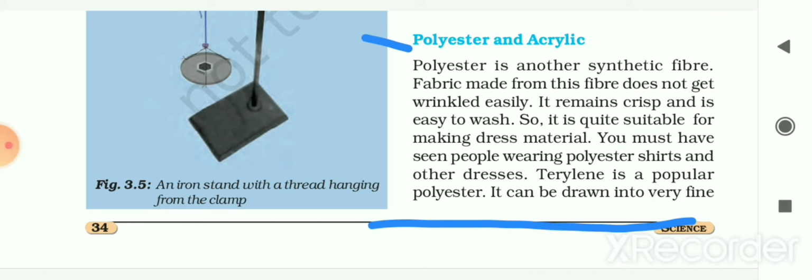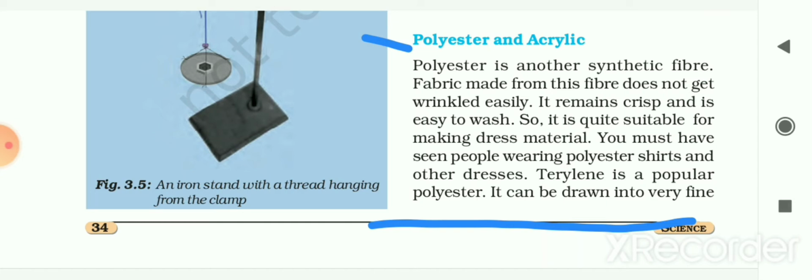So it is quite suitable for making dress materials. And you must have seen people wearing polyester shirts and other dresses because it is easy to wash this kind of fabric and this kind of fabric is crease free. So people are using this kind of fabric to make the different kinds of dress materials.